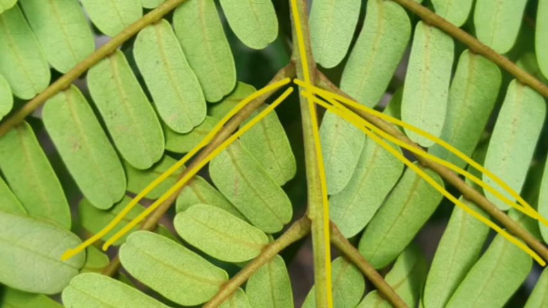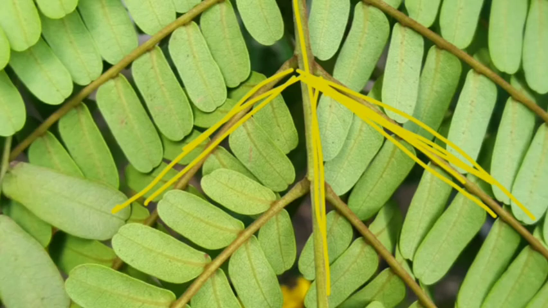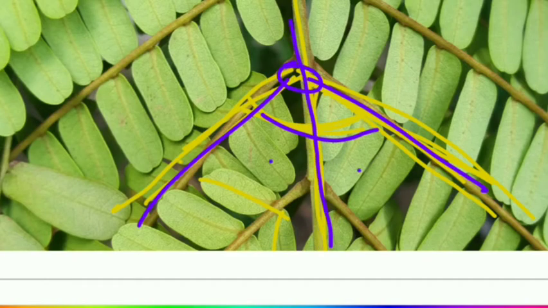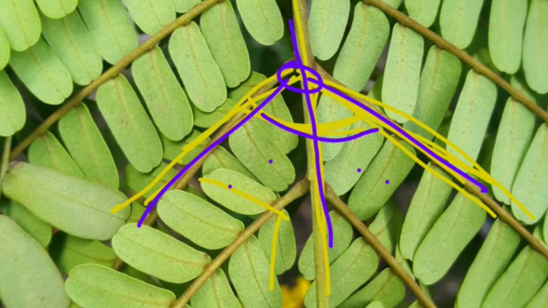Here the two lines are meeting and form an obtuse angle, right? These two lines are forming an obtuse angle with each other, meeting at a point. But this line is forming an acute angle. So that's how they meet. When two lines intersect, they intersect at an angle.